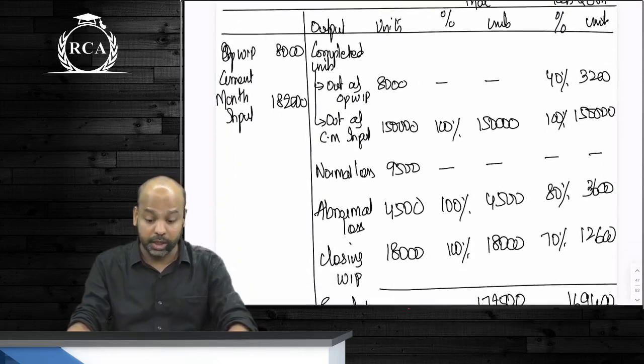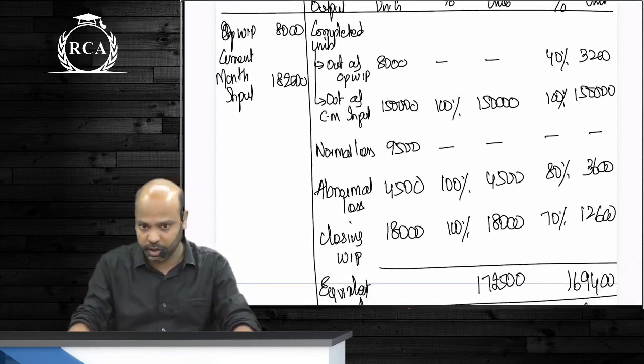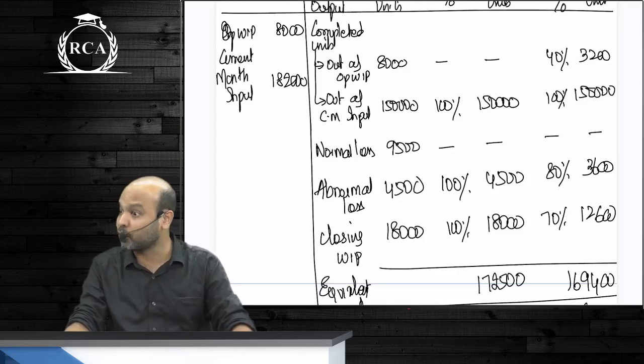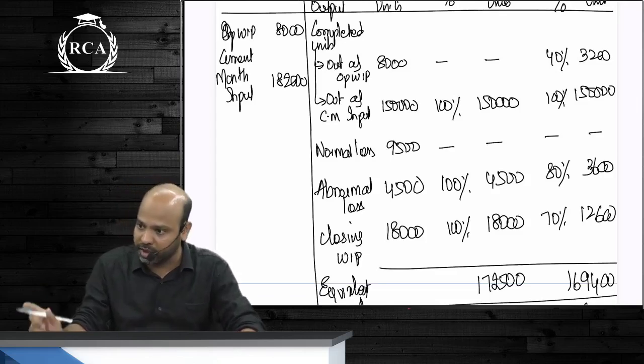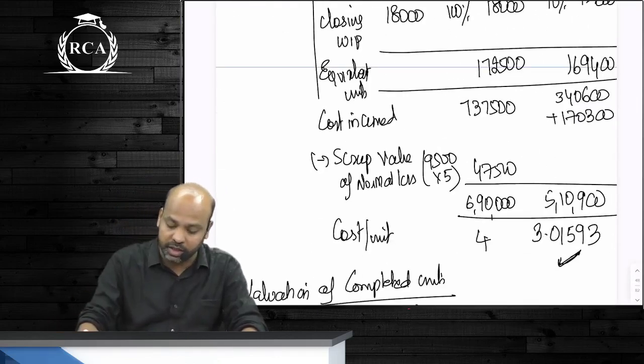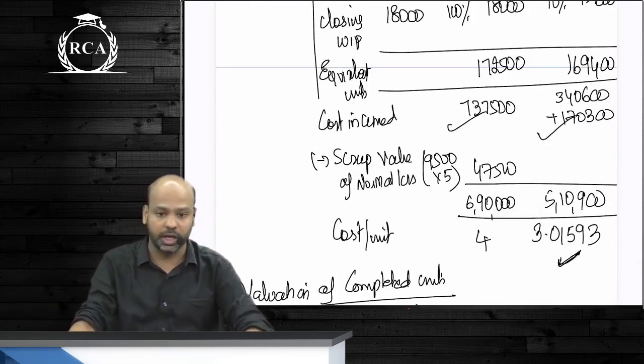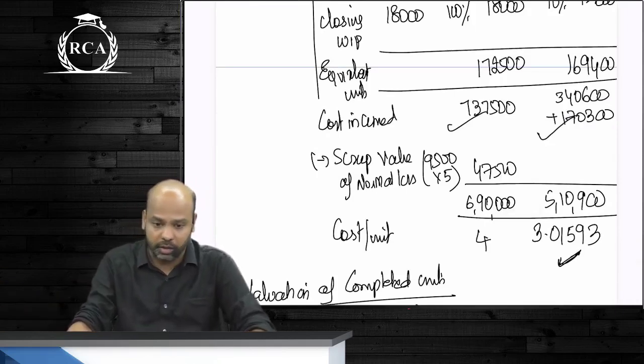This is for completed units. Divide them into two parts: out of opening work in progress and out of current month input. For opening work in progress, take only the balance degree of completion. Are we very clear about it? For cost incurred, you will only take expenditure that is incurred in the current month. You should not include the cost of opening work in progress. Any doubt in this part?